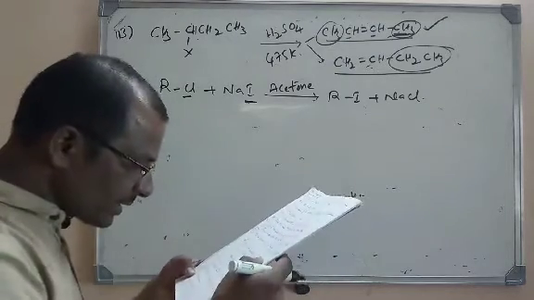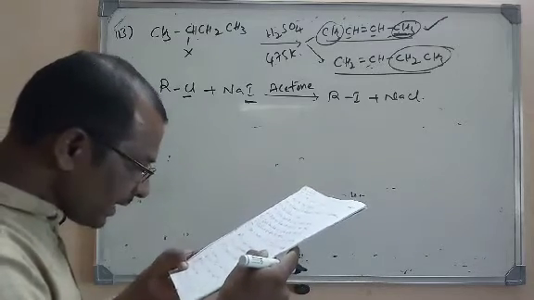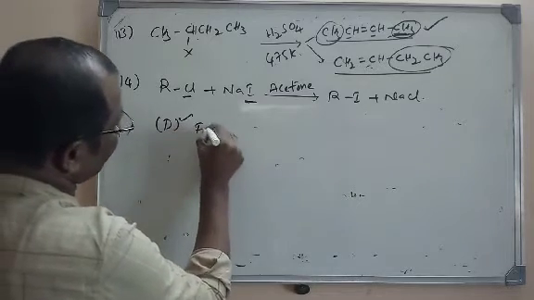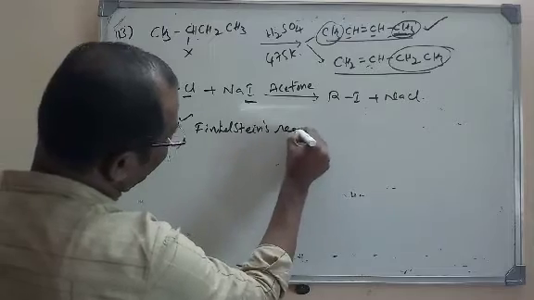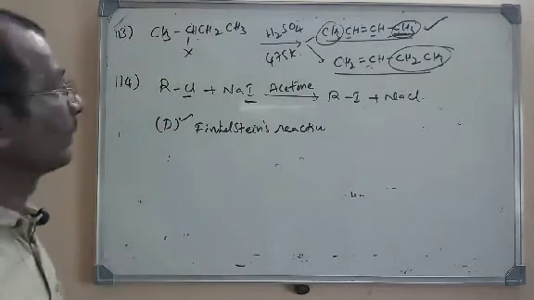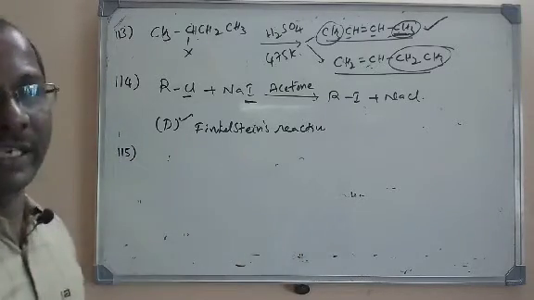So let us see the options here. Wurtz reaction, Fittig reaction, Swarts reaction, Finkelstein reaction. So the fourth option is the right option, that is the Finkelstein reaction. A name reaction, directly we have to tell the name. So it's a Finkelstein reaction that is used for halogen exchange.